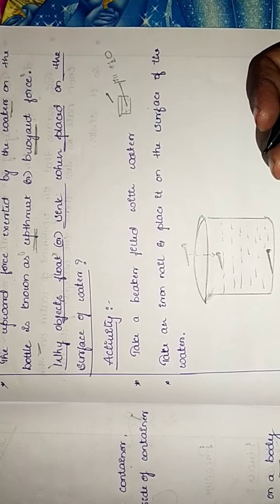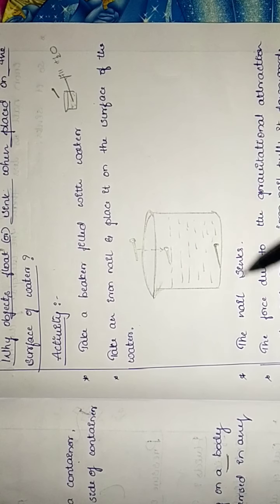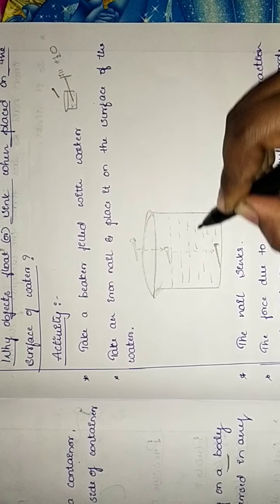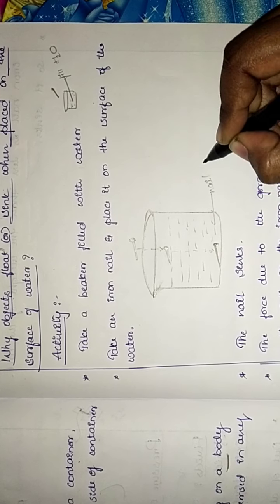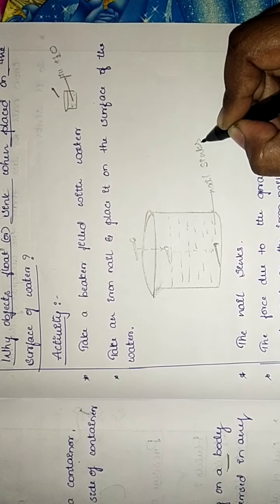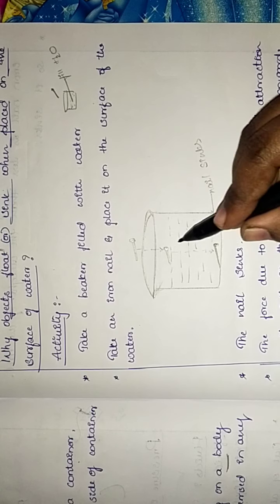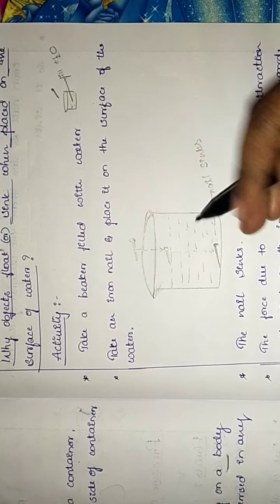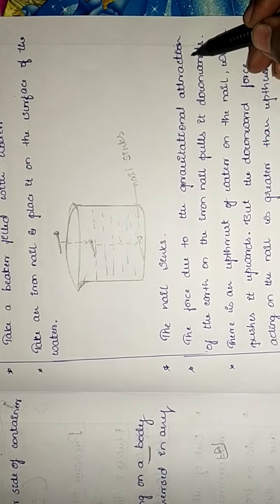So what happens? Observe what happens. The nail sinks, it means it goes down, towards the bottom of the beaker.